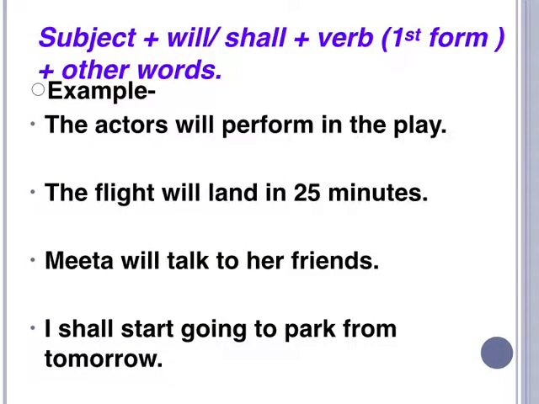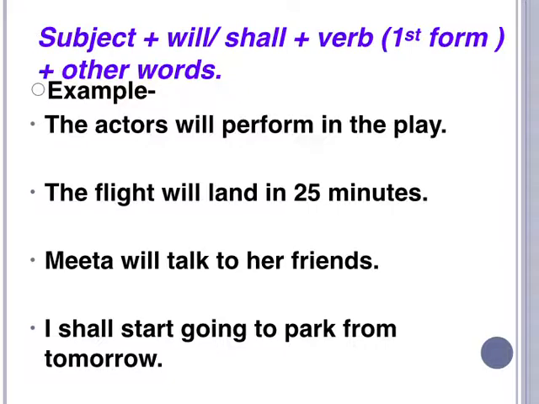We use the following formation to construct a sentence in simple future tense. For example, subject plus will or shall. Okay, will or shall, any one of these, plus verb, that is first form, plus other words. See, I told you, right, in the future form you have to always use the first form of the verb, that is, you have to use the present form, but you have to use will or shall.